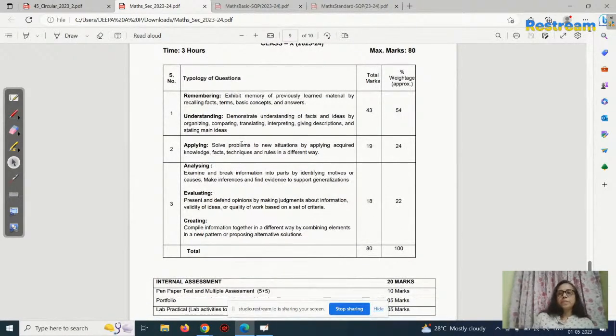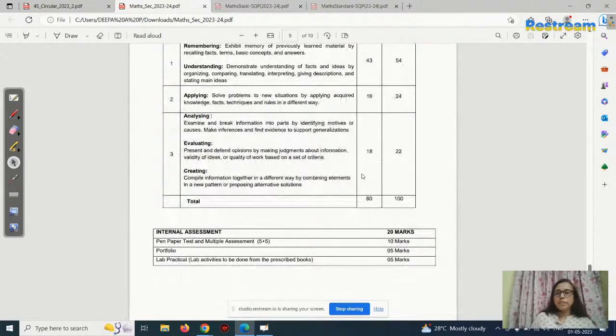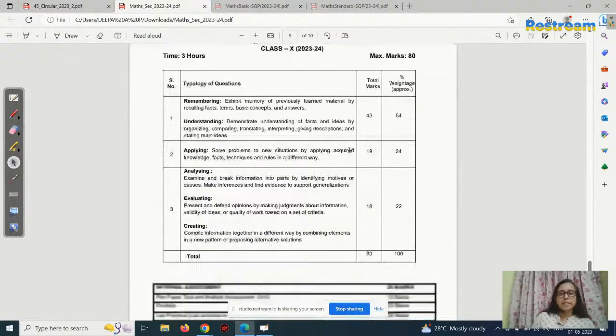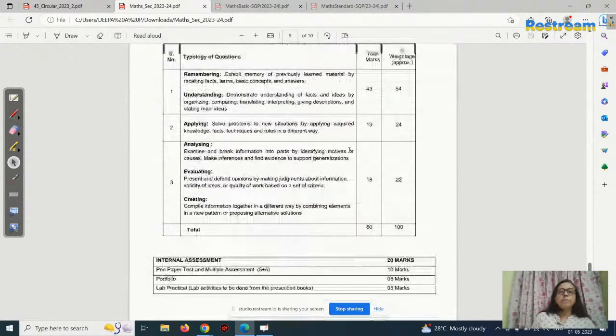Okay, the Standard question paper: remembering and understanding 43 marks, application 19 marks, then analyzing, evaluation, creating 18 marks, out of 80. This type of question paper will be created like this. Okay, this is for Standard. And now you know that internal assessment is 20 marks. The Board has given this circular: Mathematics Standard question paper design. How the question paper design will be.